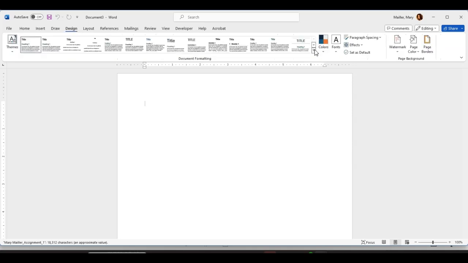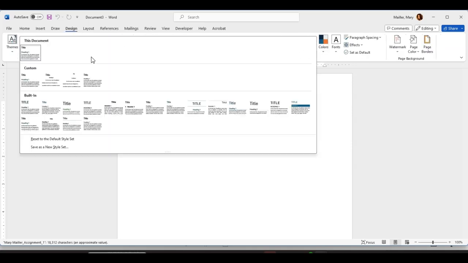Well, you can specify that you want those APA styles by going back to your design and dropping down this window, and you'll see these partitionings here. Just look in this section that says custom. It's in the middle, and hover over them. Oh, there it is, and it says APA quote styles. That's the one we just created.